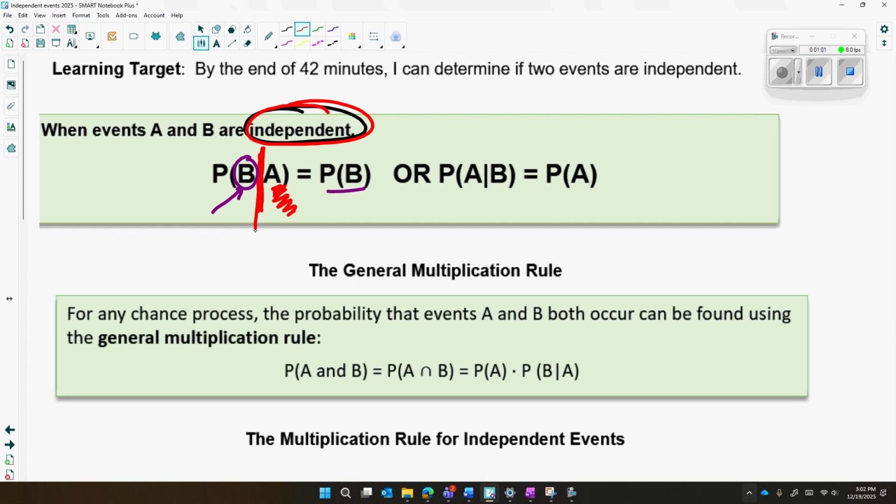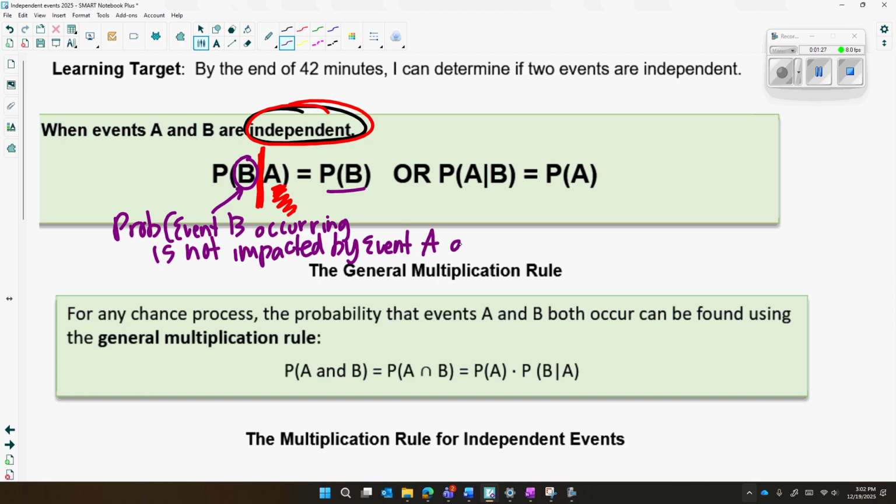So this is saying the probability of event B occurring will be the same even though we know that event A has already occurred. So the probability of event B occurring is not impacted by the knowledge that event A has already occurred.